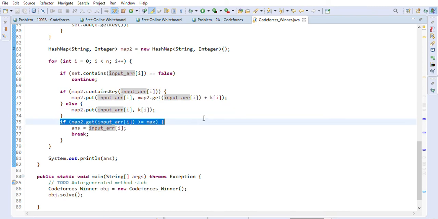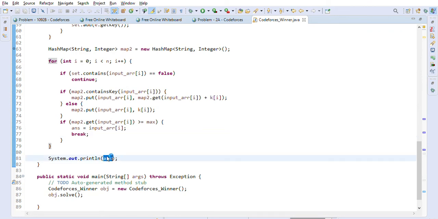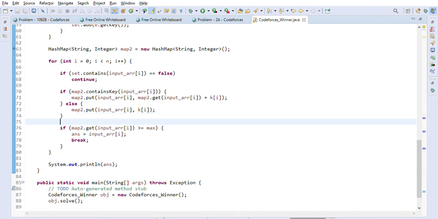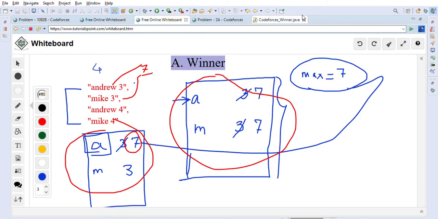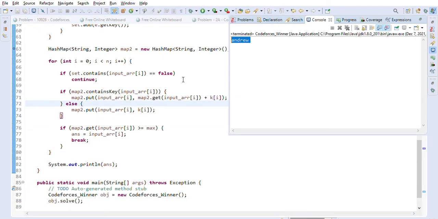And here we are checking, for the maximum value that we found and whatever input of the array we have, if the map value becomes greater than or equal to the maximum, then that person is the winner, right? So we'll put that into the answer and break out because we found the winner. And we'll print out the name of the winner. So that's a simple approach, the same logic that we have discussed. Let's execute this. Andrew should be the answer. And you are seeing Andrew is the answer here.